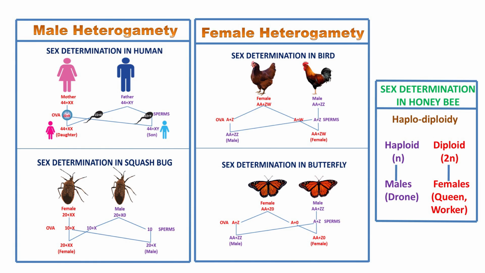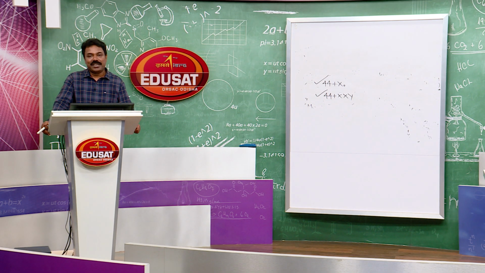Okay? And last we have discussed the unique method, that is the haplodiploid mechanism, which is seen in case of honeybees. The males are haploid in nature and the females are diploid in nature. The males are developed from unfertilized egg by parthenogenesis and the females are developed from fertilized eggs, right. Okay, thank you.